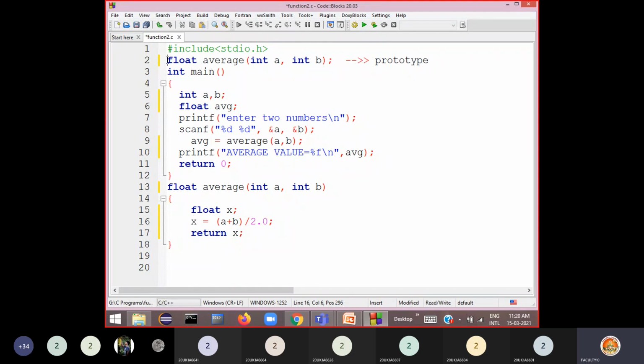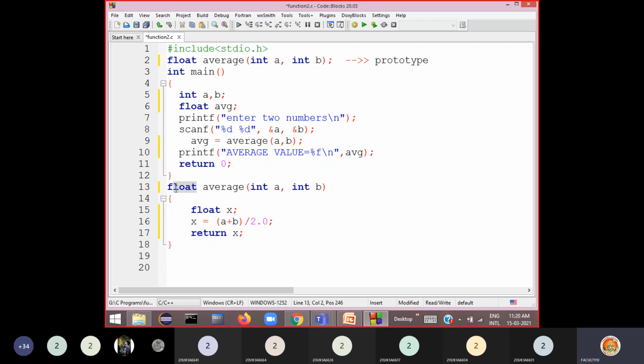From this prototype you can understand that average is a function which takes two integer numbers as arguments A and B and returns a floating point value. This is the definition of function with arguments and with return value.